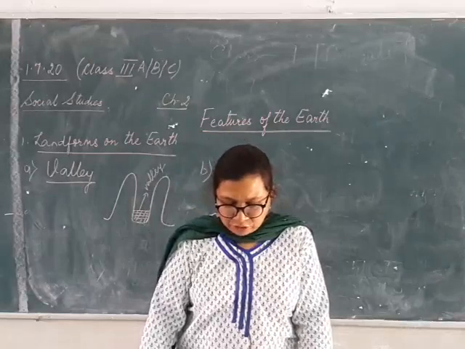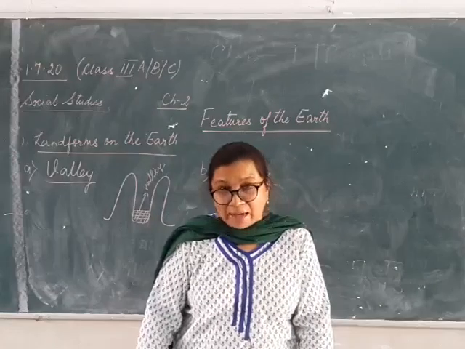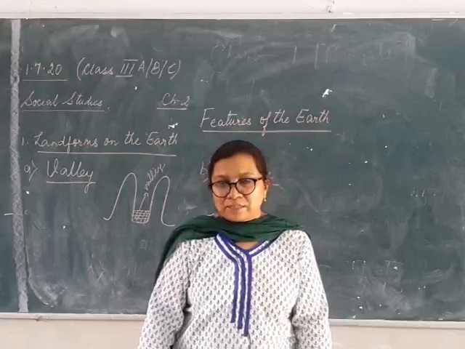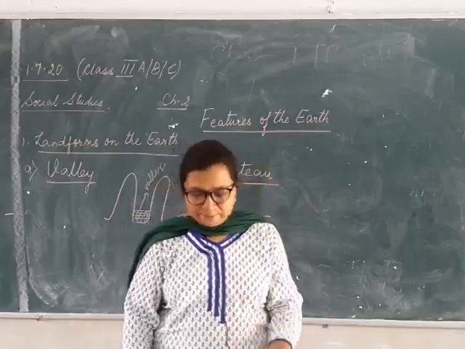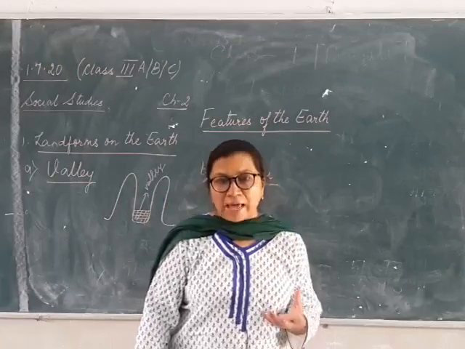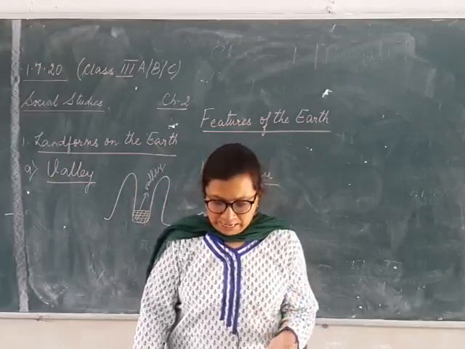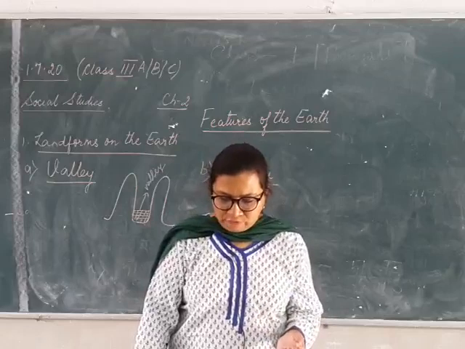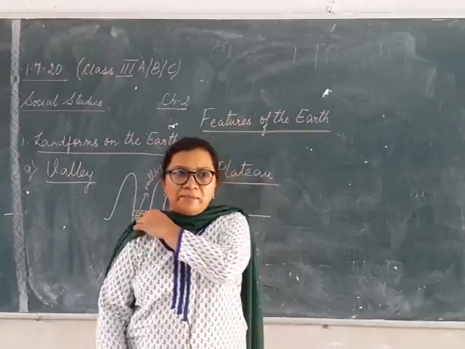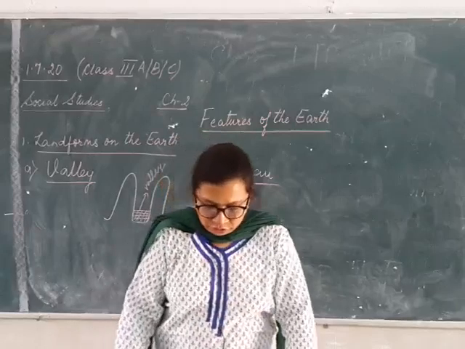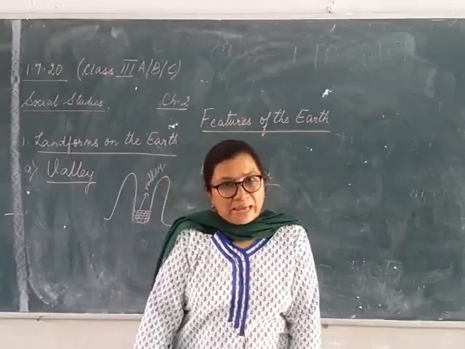The Deccan Plateau in India contains black soil. So we know what is the Deccan Plateau. So the soil which we find in the Deccan Plateau, that also has black soil in it, and that is good for growing cotton. Cotton, we know cotton is also a plant from which we get cotton. So the color of the soil is black.